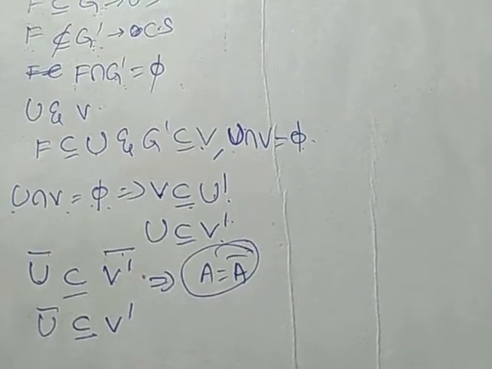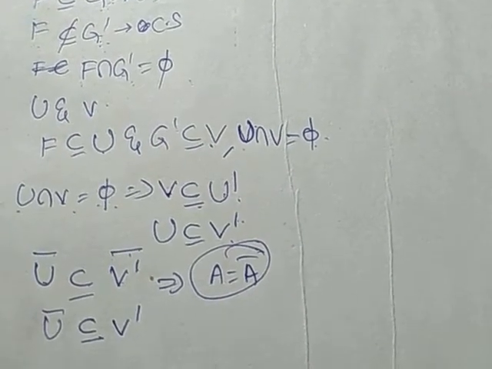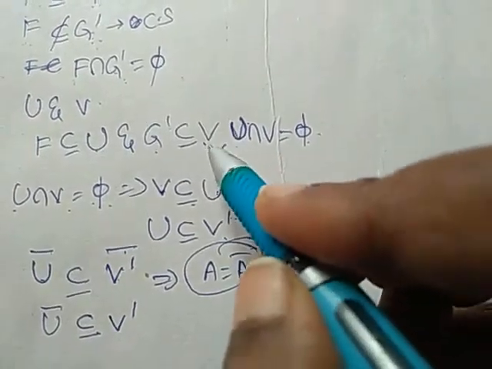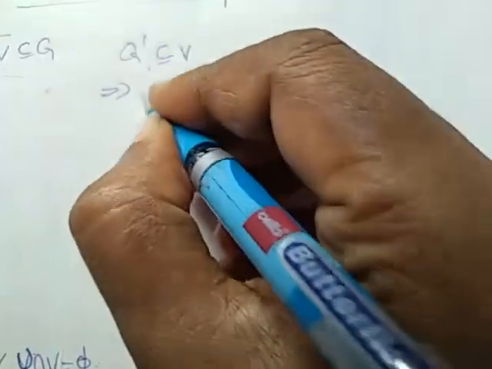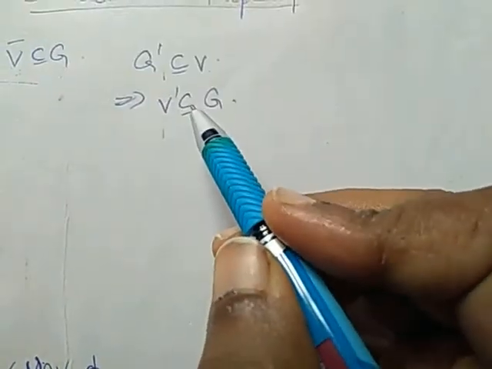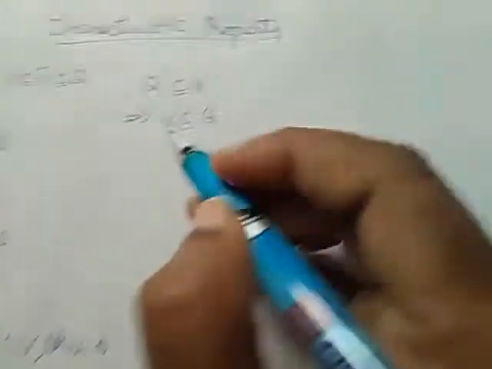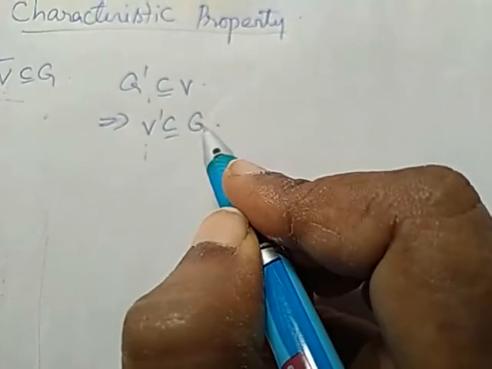Also, we have G dash is a subset of V, right? So I will write here G dash is a subset of V. This implies, if I take the complement on both sides, V dash is a subset of G. Here we have U closure is a subset of V dash. Now we have V dash is a subset of G.